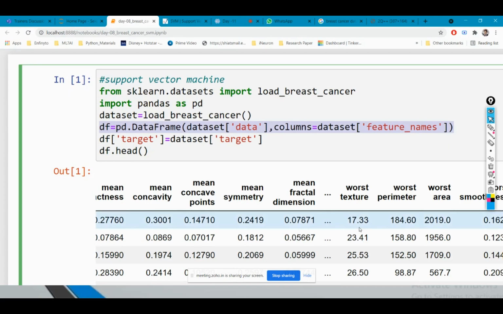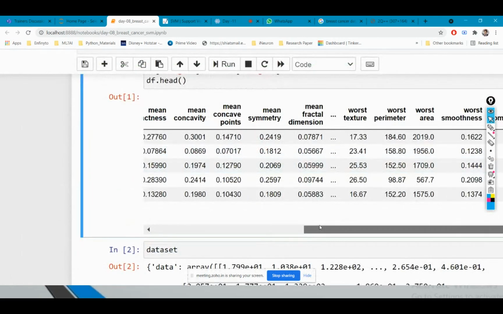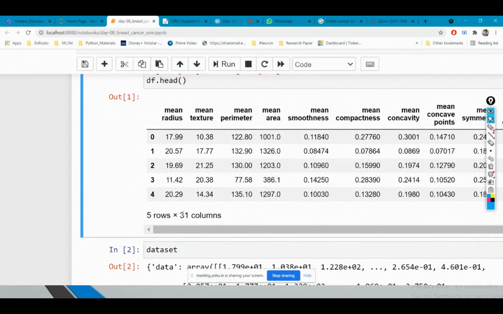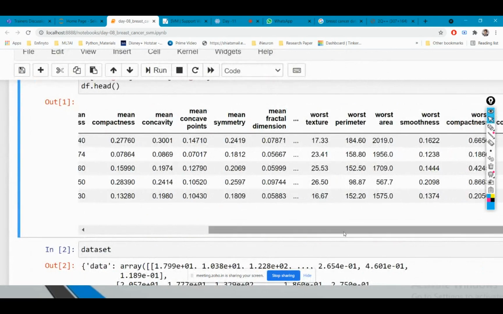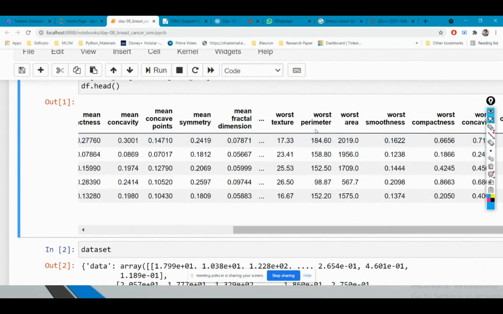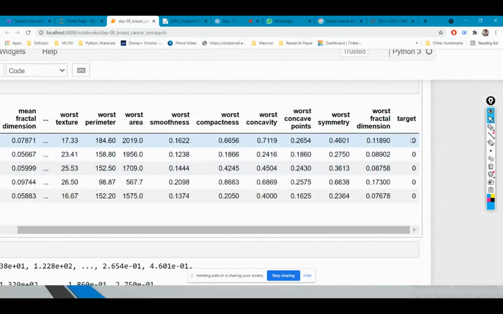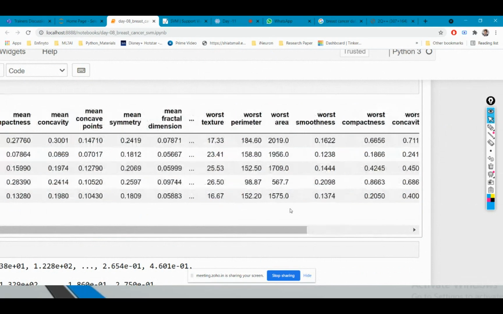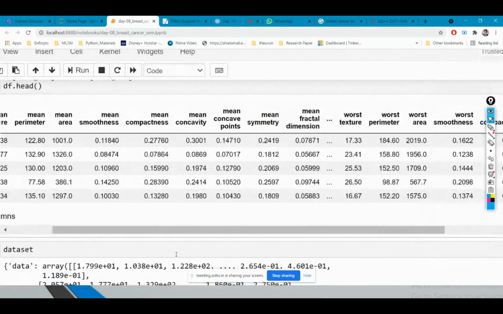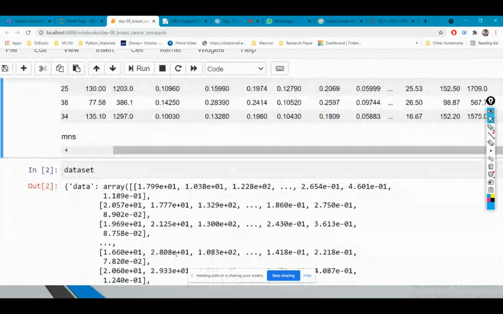So this is my complete data set. You can see here I have 31 columns. The first are mean radius, mean texture, mean perimeter, mean area, mean smoothness, compactness, concavity, concave points, mean symmetry, fractal dimension, worst texture, worst perimeter, worst area, and all these things, on the basis of which I have to give the target values. The target can be either 0 or 1. If the target is 0, it means benign type, and if the target value is 1, it means malignant type cancer.